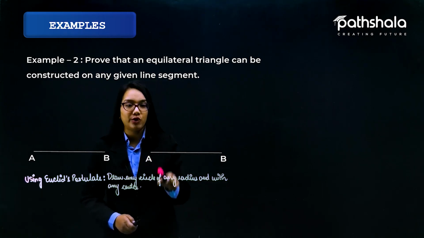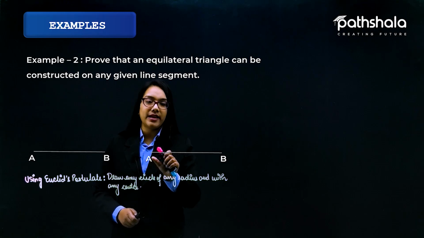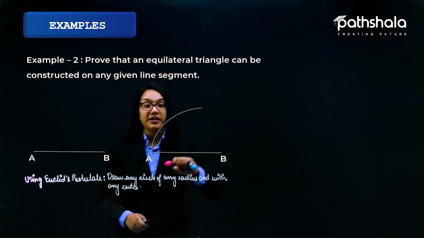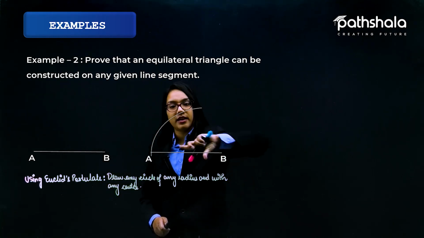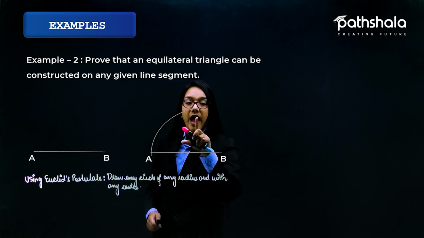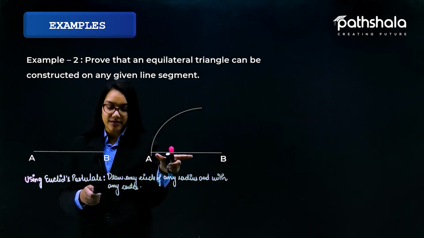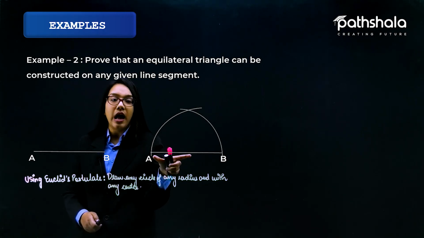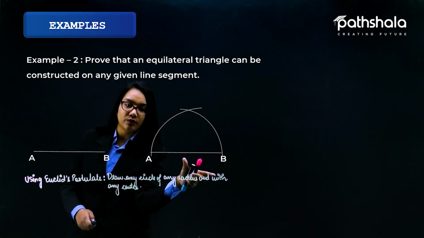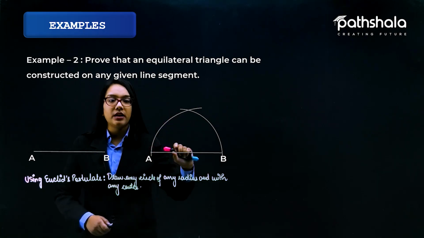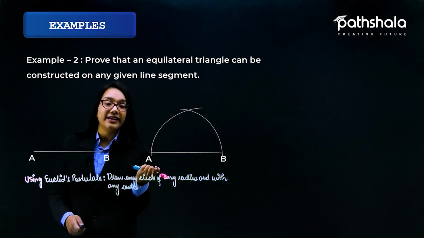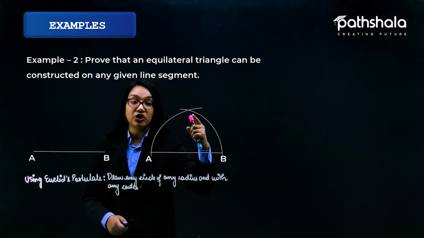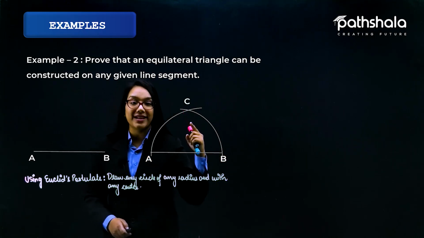Taking A as the center and AB as the radius, and taking B as a center, I draw a particular circle over here. Using A as a center and AB as a radius, I again draw a circle of this form. Remember, I'm taking AB as the radius. So using A as a center, B as a center, and AB as a radius, I draw these two circles, which meet each other at a point called C.